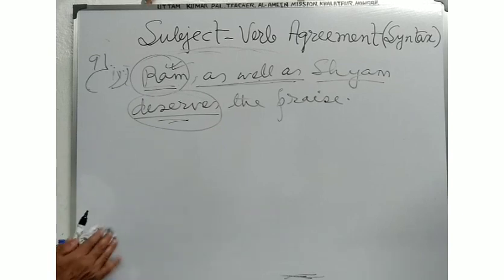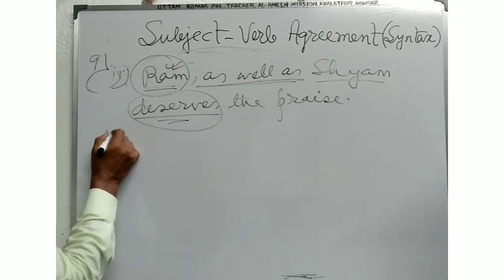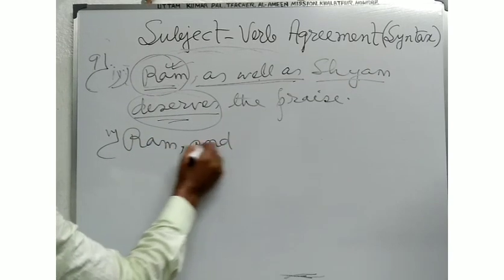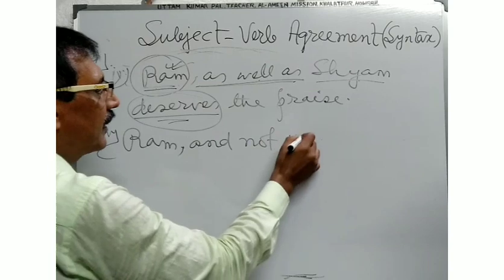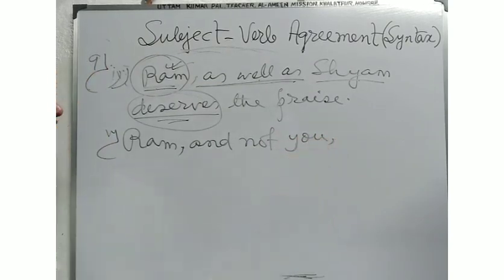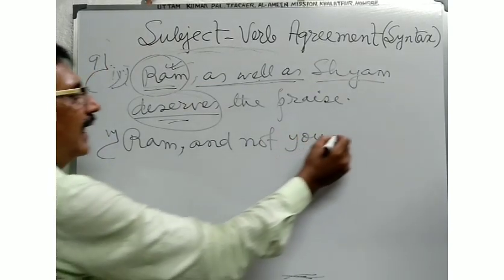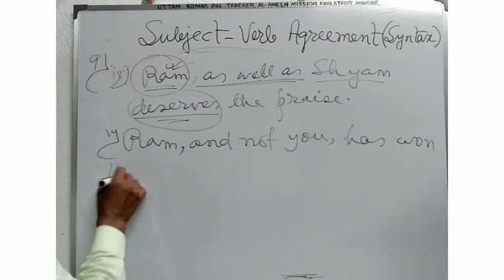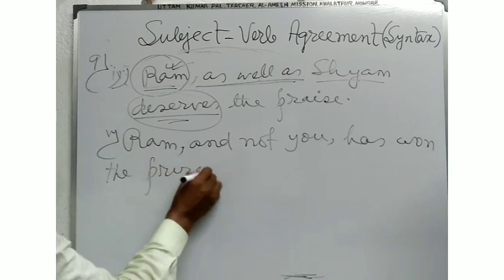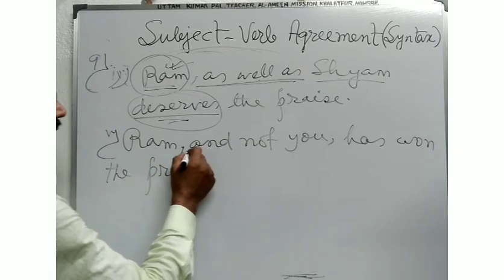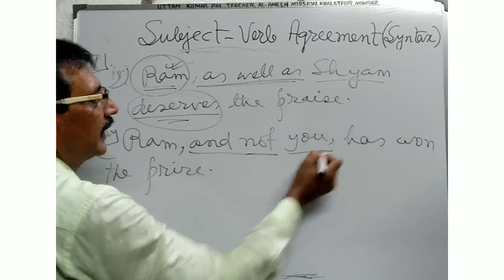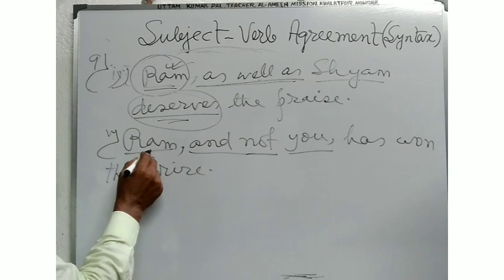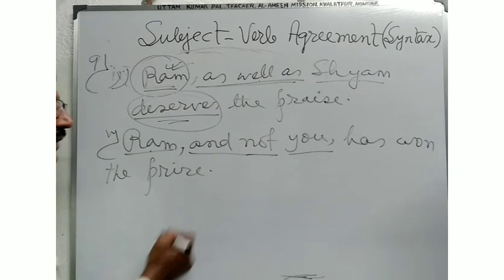Suppose, in another example, Ram and not you has won the prize.